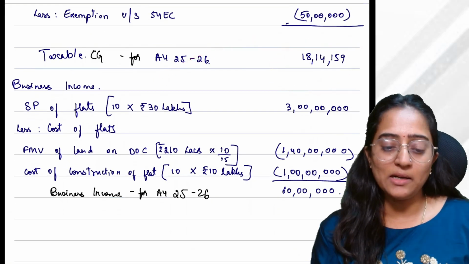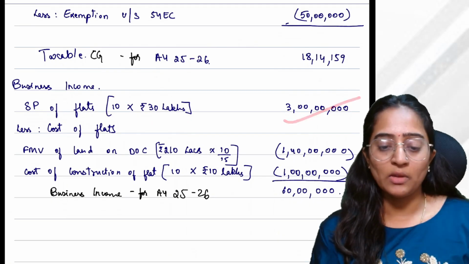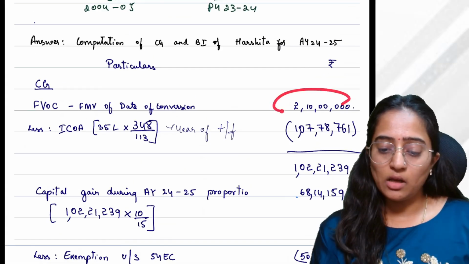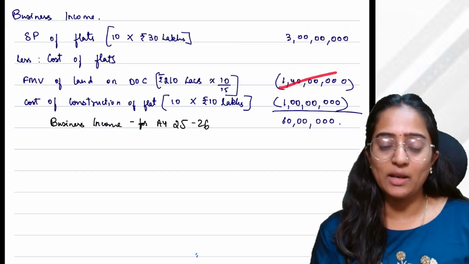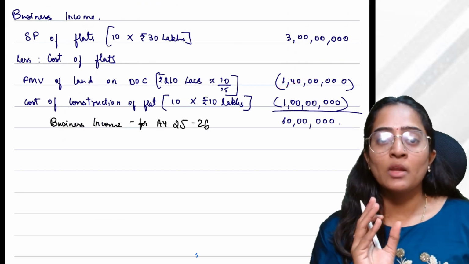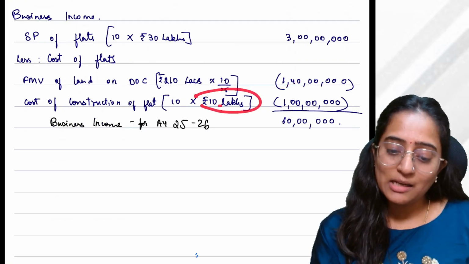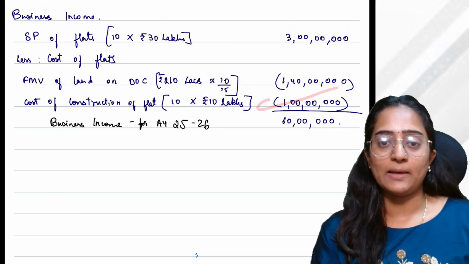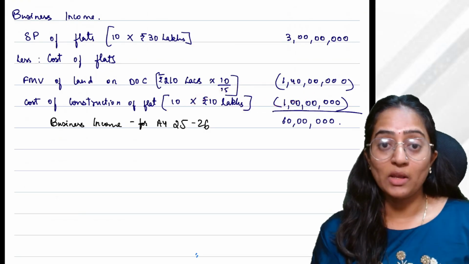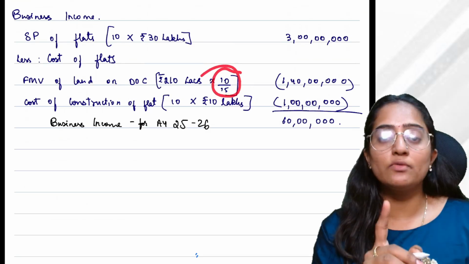In case of business sale, 10 flats multiplied by 30 lakh rupees per flat will be 3 crore. Whatever amount you have already considered as taxable capital gain will become your expense, that is, will become your cost for the flats. And an additional 10 lakh would be incurred for how many flats? 10 flats, no. So 1 crore. Remember, 210 is for 100% of the property. We are doing it for 2/3.